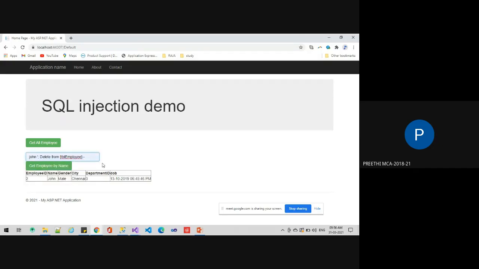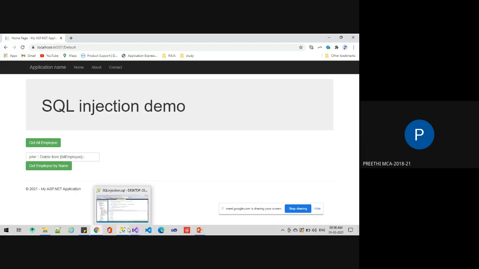If an attacker or hacker tries to give such statements like John and semicolon, the semicolon is considered as two statements. First, it will check for John, and second, it will delete all the details from the table employee. So when we click on that, all the data will be deleted.